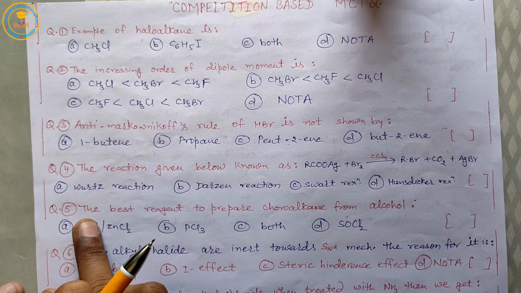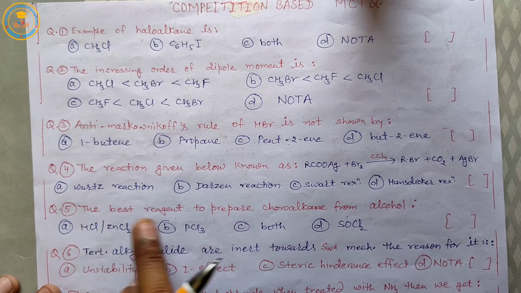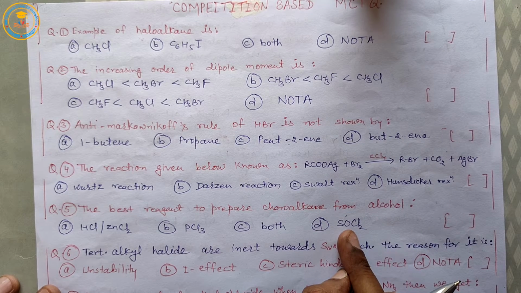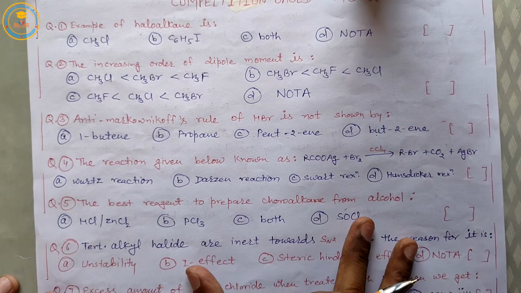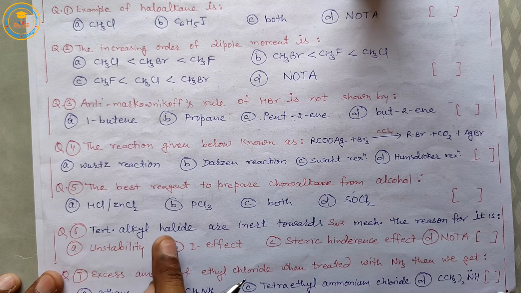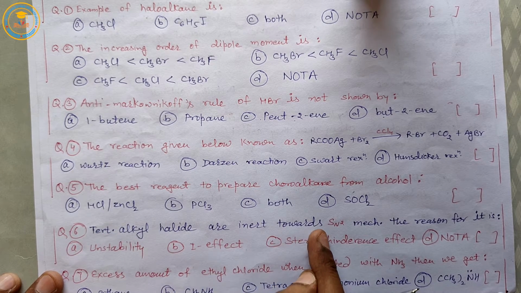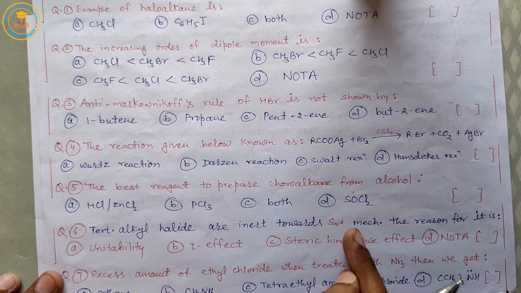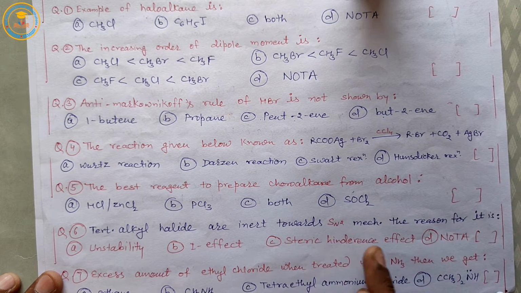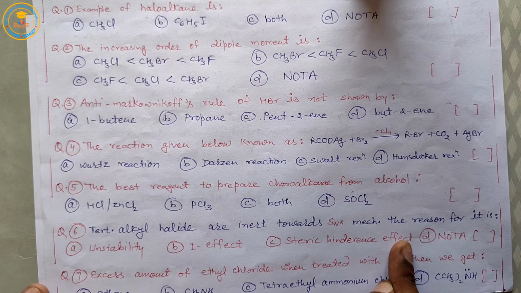Now question 5: the best reason to prepare chloroalkane from alcohol using thionyl chloride is Darzens' reaction. Question 6: tertiary alkyl halides are inert towards the SN2 mechanism. The reason for it is steric hindrance effect.